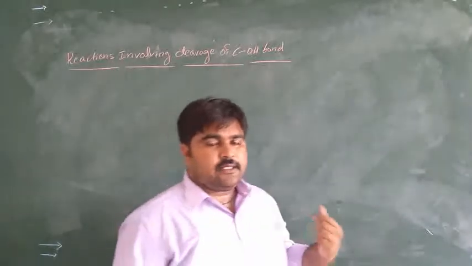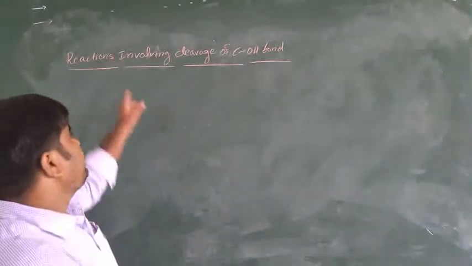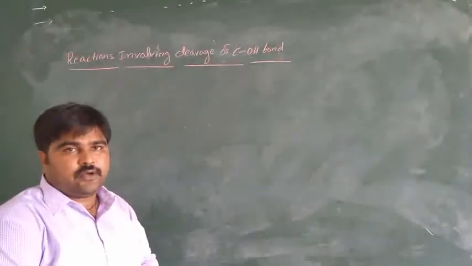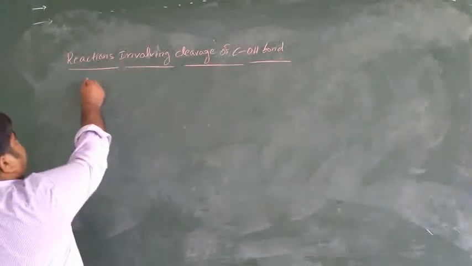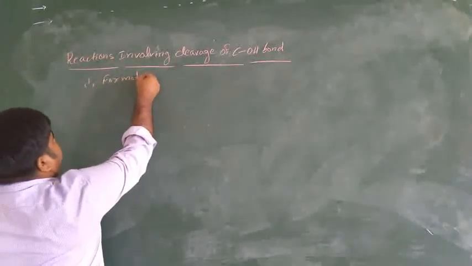Now, another set of chemical reactions involving cleavage of the C-OH bond. The first one is formation of anhydride.